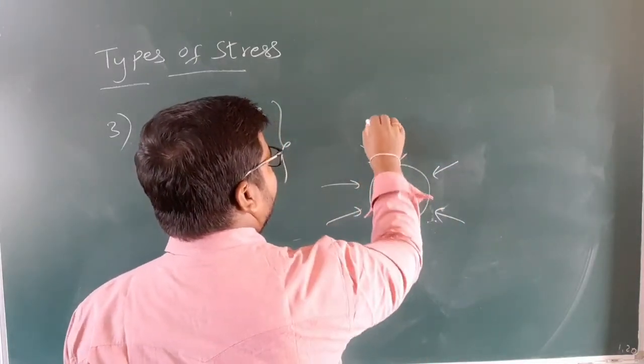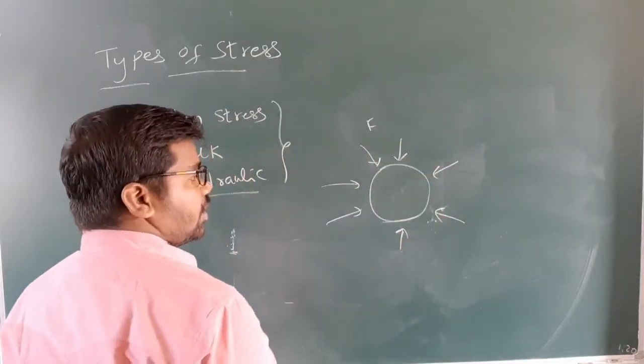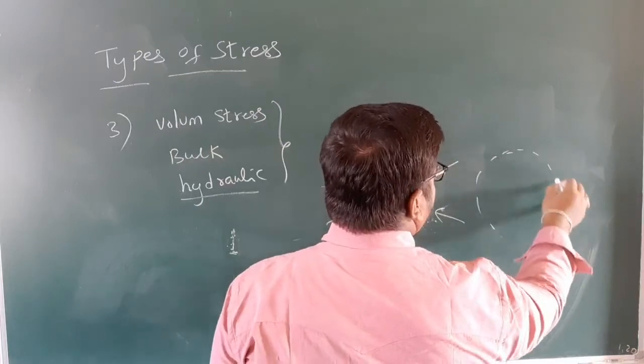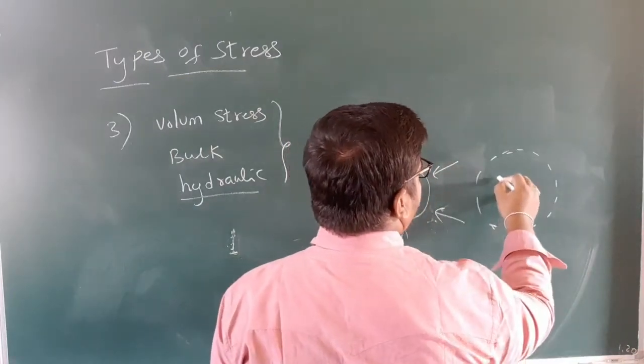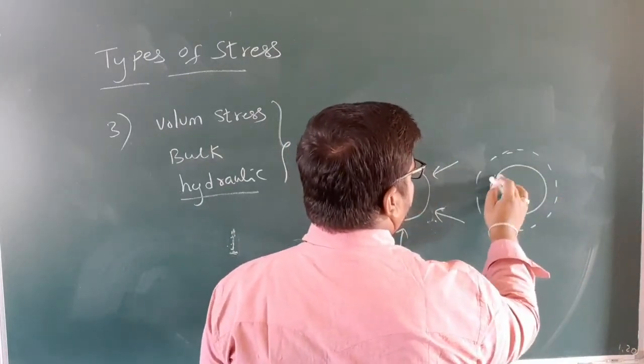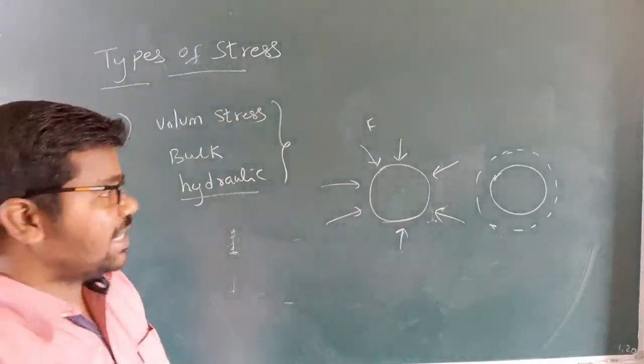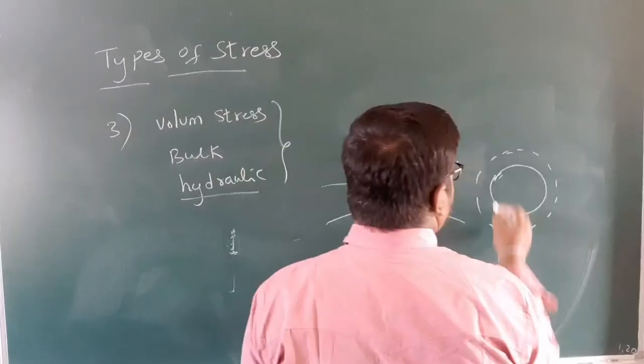Understand? So after applying force, we can observe the size of the body decreases. The shape is the same, but the size decreases.